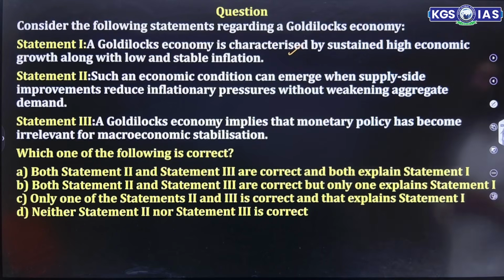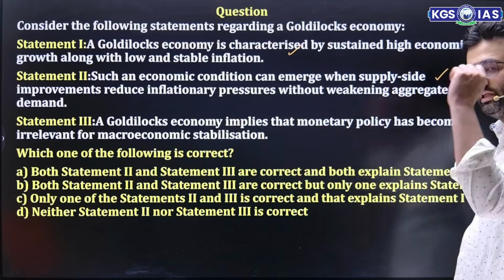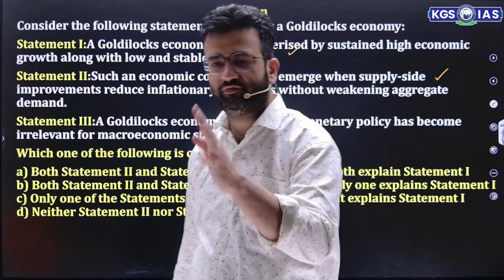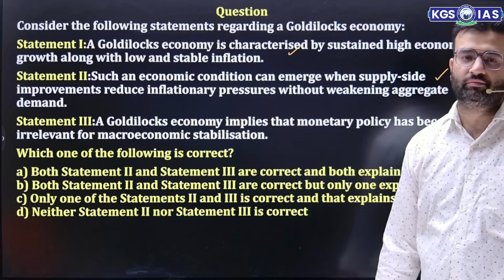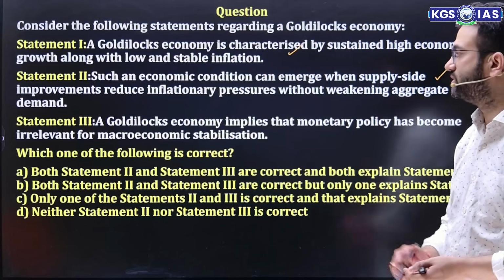Such an economic condition can emerge when supply side improvements reduce inflationary pressure without weakening aggregate demand. True. Goldilocks economy implies that monetary policy has become irrelevant for macroeconomic stabilization. No, whatever the scenario is, whatever the economic phase is going on in your economy, monetary policy is most relevant there. So it's never irrelevant. So this is wrong here.